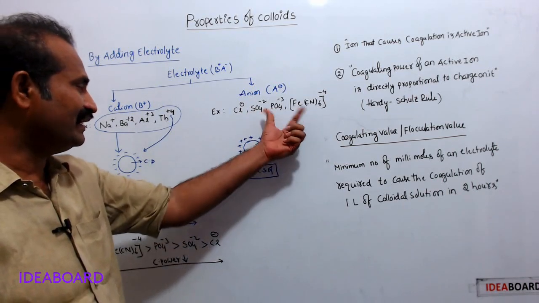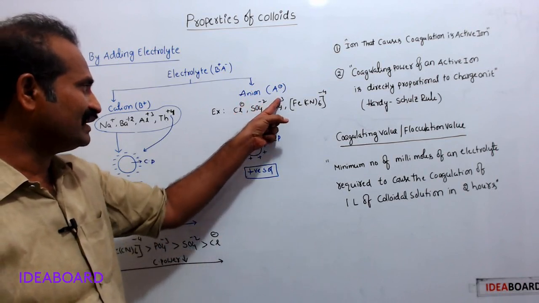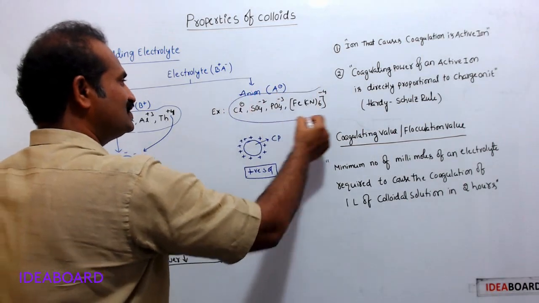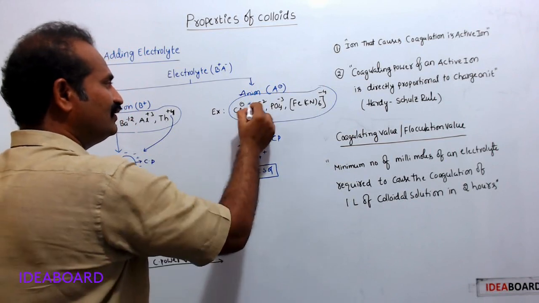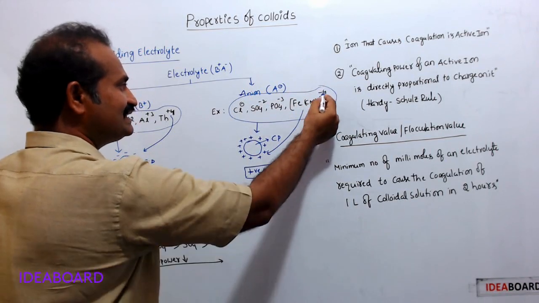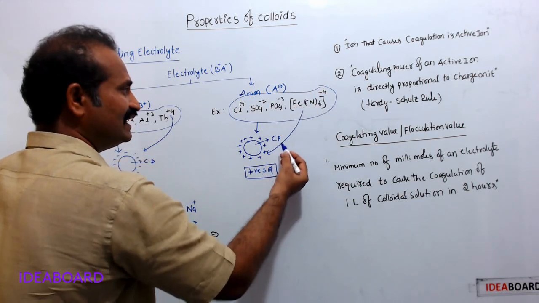Here, come to this point. Minus 1 unit charge is there, minus 2, minus 3, minus 4. All these ions can neutralize the positive charge on this positively charged colloidal particle. 1 unit, 2 units, 3 units, 4. But over the ferrocyanide ion, 4 units negative charge is there.